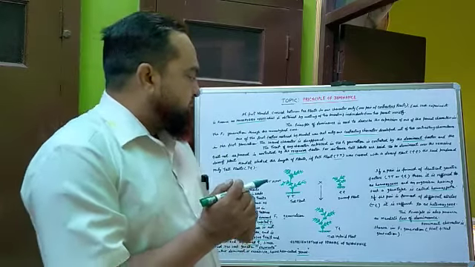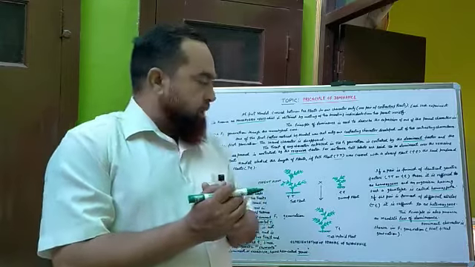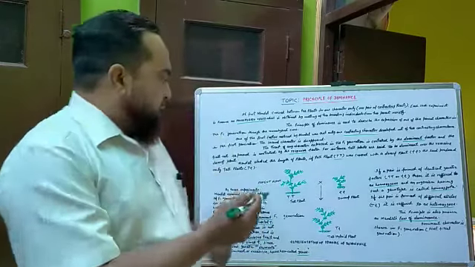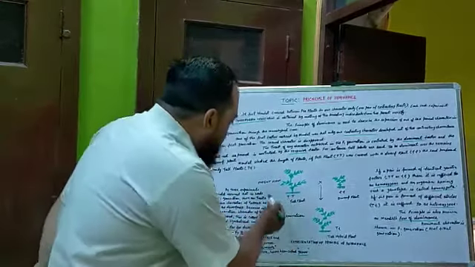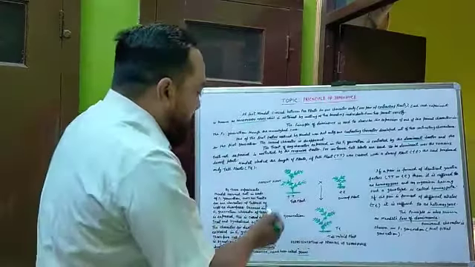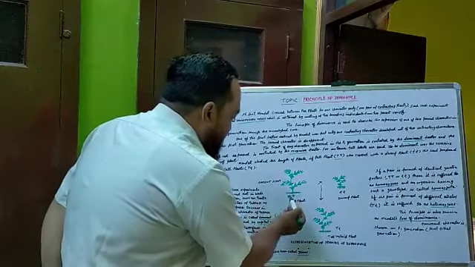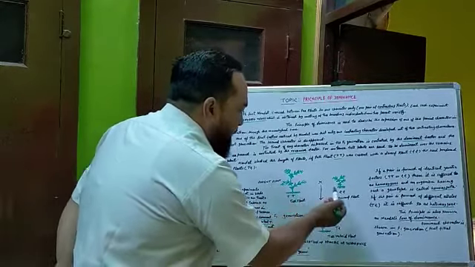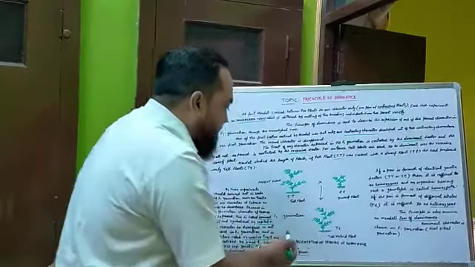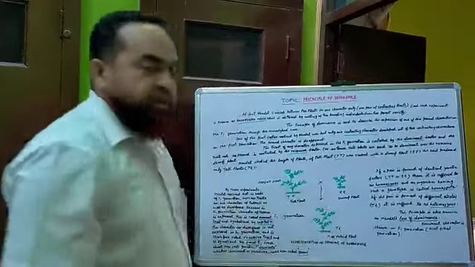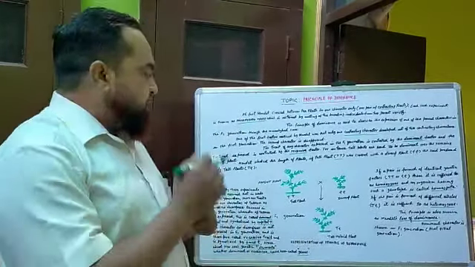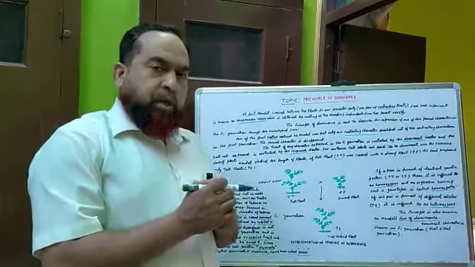Dominant characters are shown in the F1 generation, the first filial generation. This is shown in the figure: parent plant, dwarf plant, and F1 generation with the tallness character and dwarfness character. The F1 generation shows the tallness character. This is a hybrid character, and the next generation shows the dwarfness character.